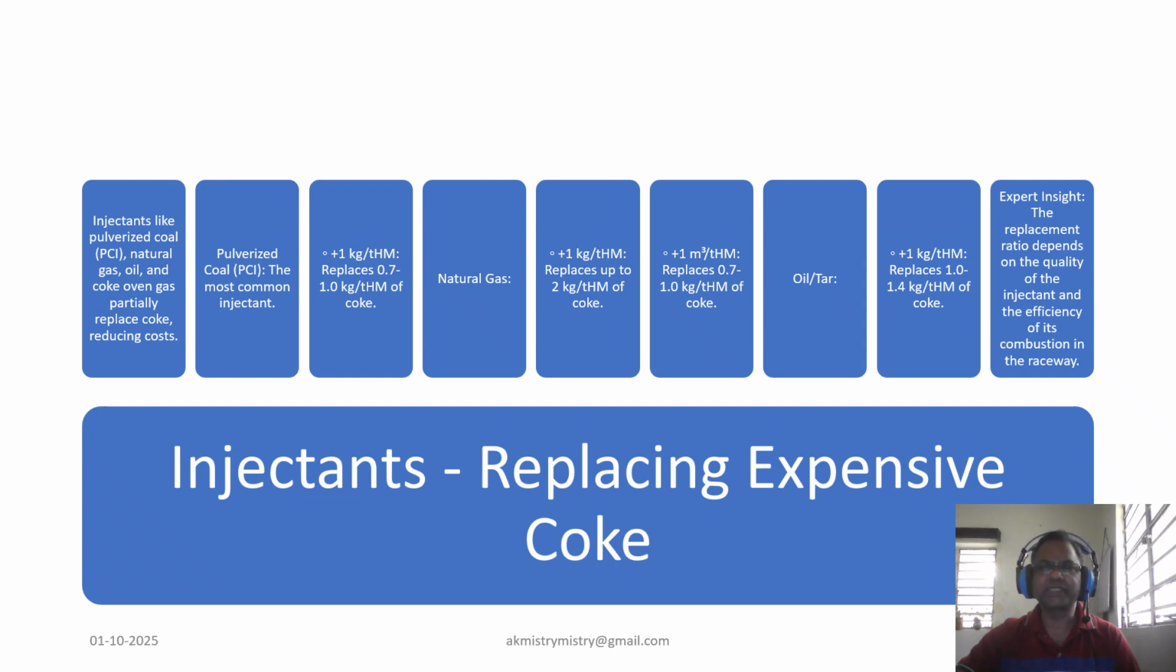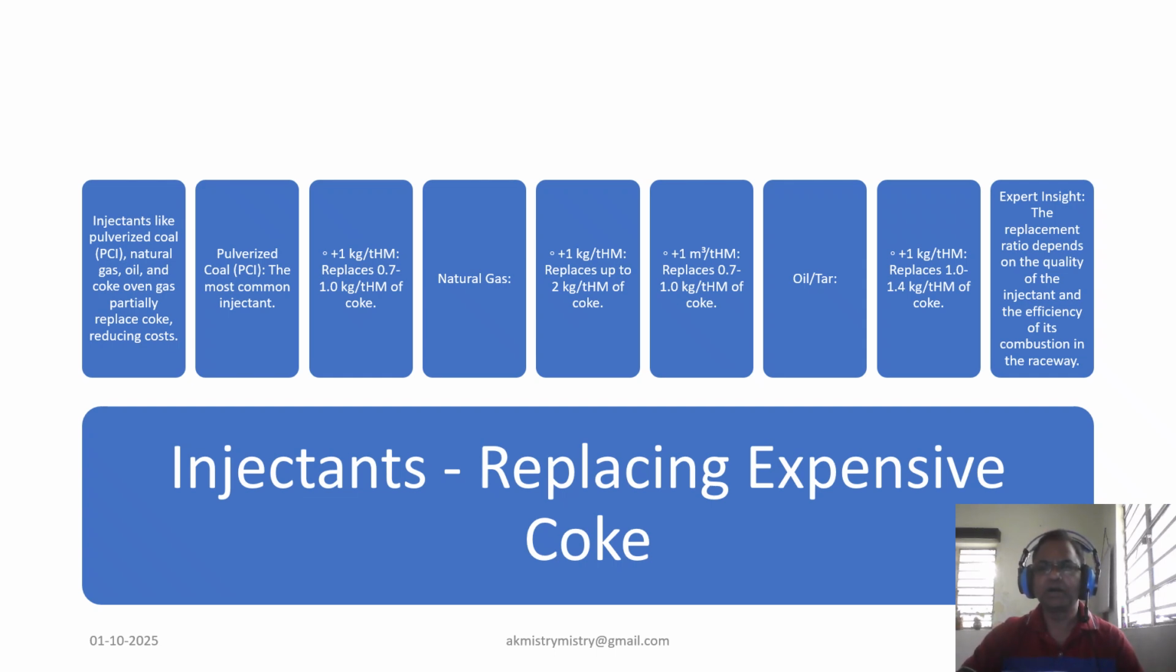The most common injectant is PCI, and injecting 1 kg of PCI per ton of hot metal replaces around 0.7 to 1 kg of coke. Another source indicates a replacement ratio of 0.9 kg of coke per kg of coal. Now let us see what happens with natural gas. This has a high replacement ratio. Injecting 1 kg per ton of hot metal can replace 2 kg of coke when measured by volume. 1 cubic meter of natural gas replaces 0.7 to 1 kg of coke.